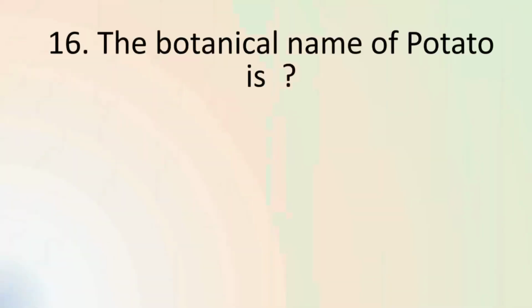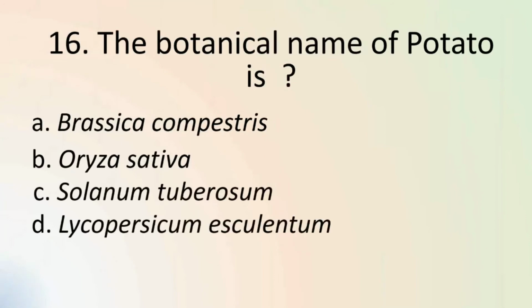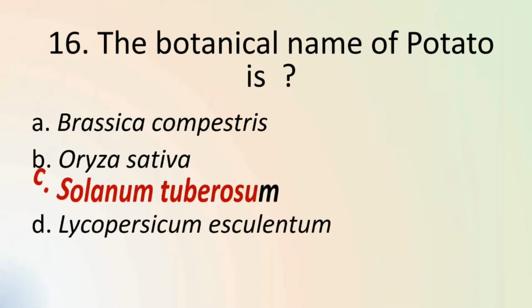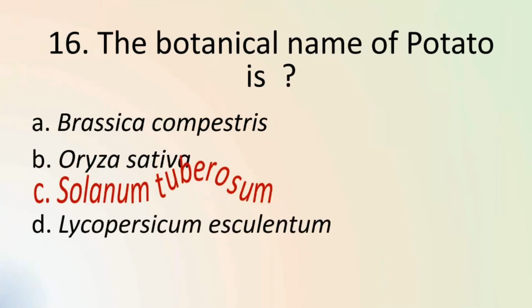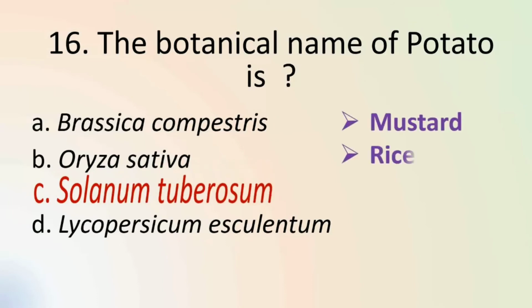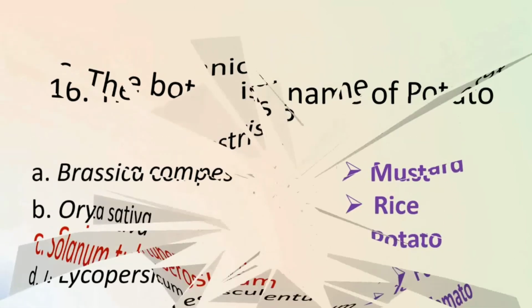Question number 16 asks us the botanical name of potato. The botanical name of potato is Solanum tuberosum. Brassica campestris is the botanical name of mustard. Oryza sativa is the botanical name of rice. Lycopersicum esculentum is the botanical name of tomato. Let's have a look at botanical names of different crops.